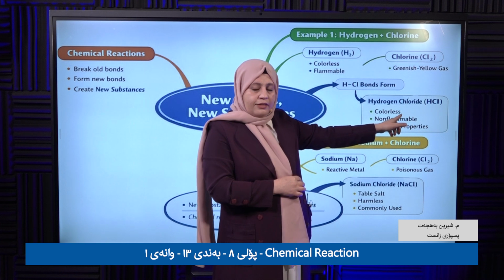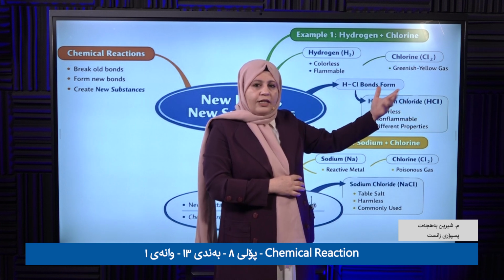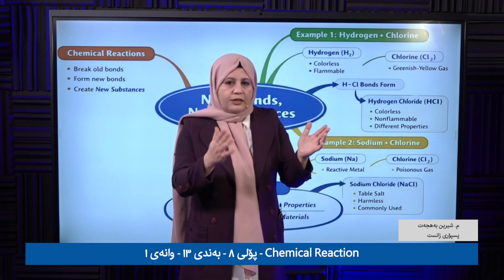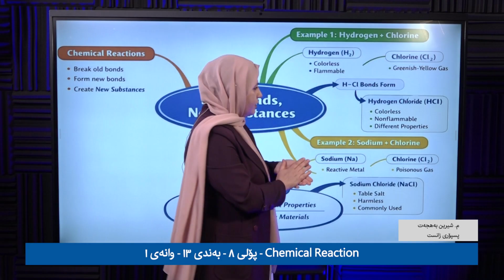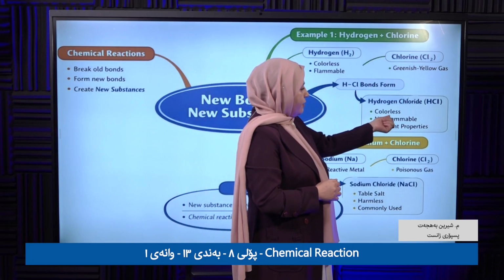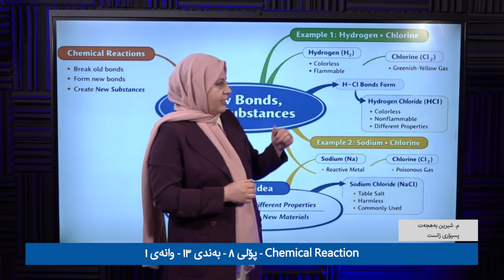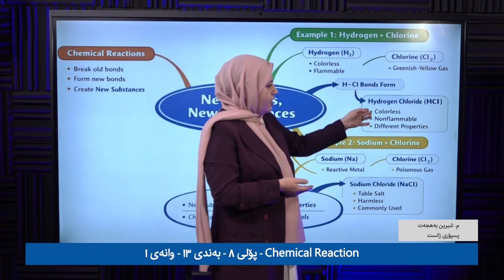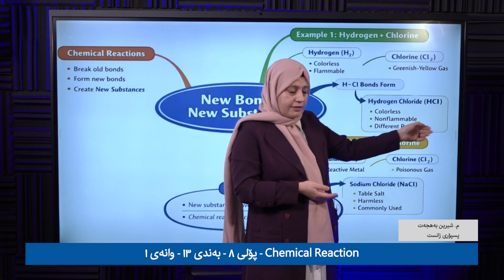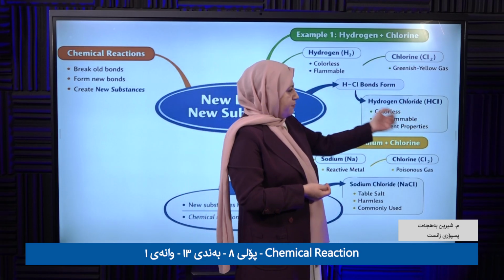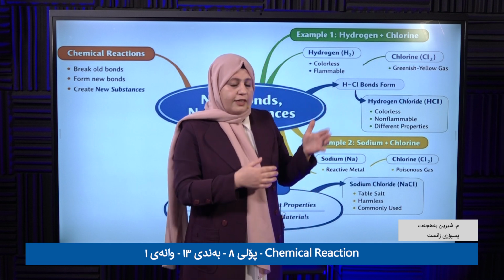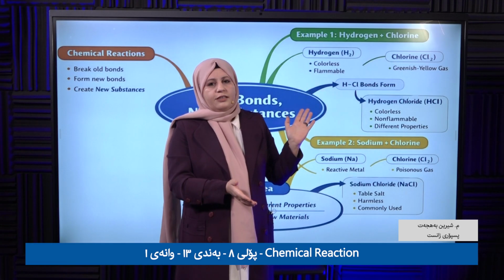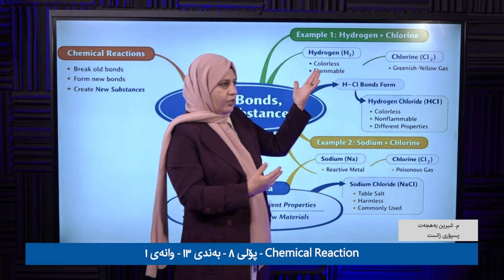We get a new substance which is colorless. So what happened to the greenish-yellow color? When the bond breaks, the color disappears. Hydrogen is a flammable gas, but now we get a substance which is non-flammable, with different properties. Is the new substance the same as the old substances? Of course not. The new substance is very, very different from the old substances.